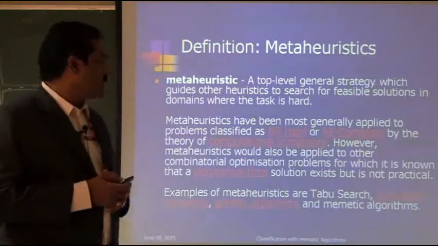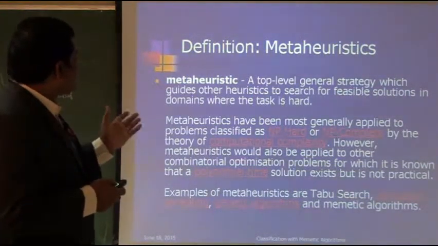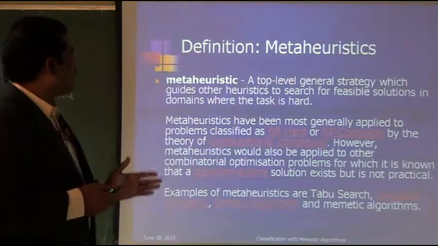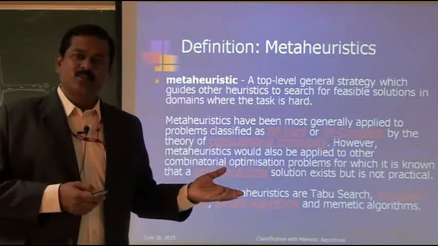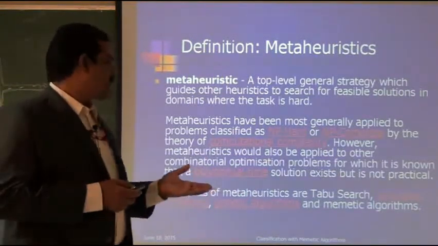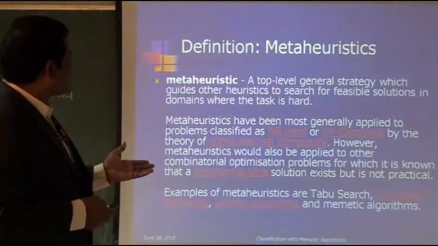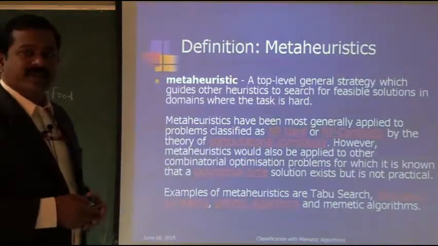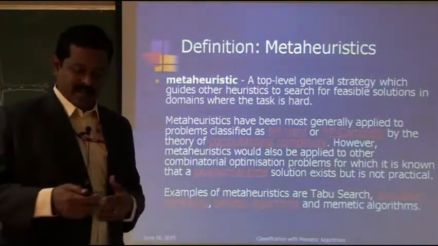Generally these are suitable for NP hard or NP complete problems where the solution is very difficult to find within a reasonable time. Examples of meta-heuristic algorithms are Tabu search, simulated annealing, genetic algorithms and memetic algorithms.